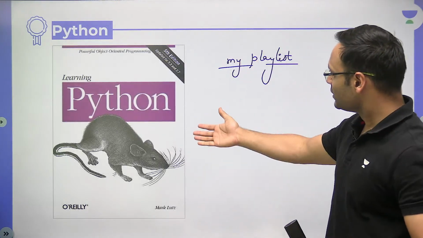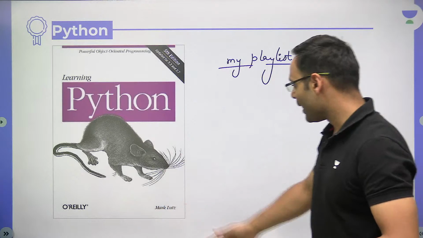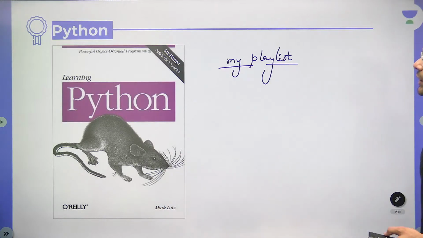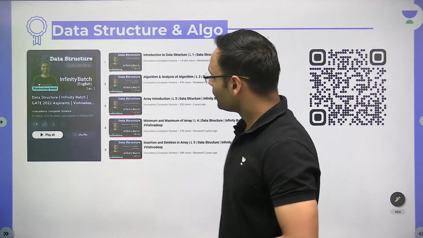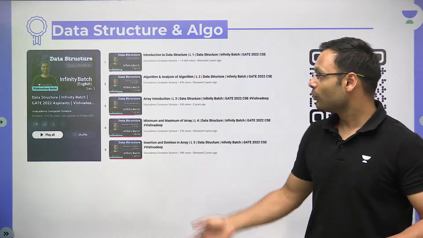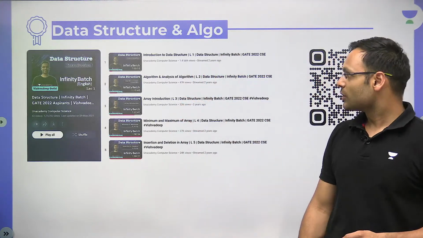So for Python, this is the book Learning Python by Mark Lutz. This particular book is really good. And next one is data structure and algorithm. For data structure, you can follow my Infinity Batch playlist.